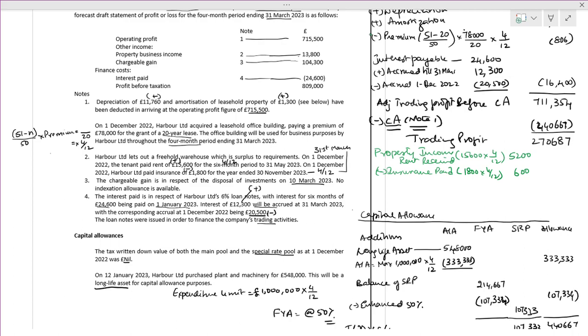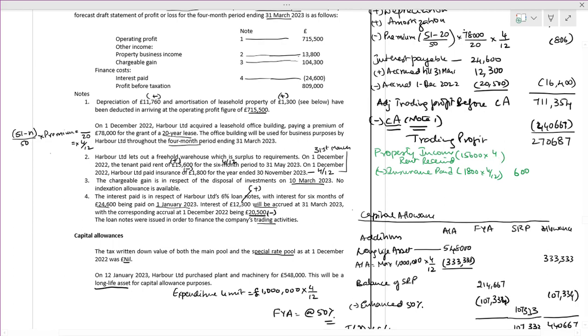Here, sorry, it is for 6 months. We have to take 4 by 6.